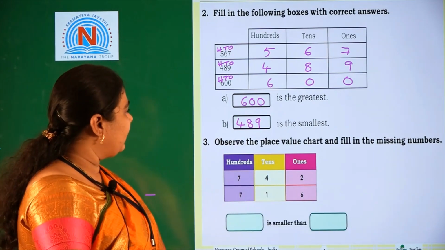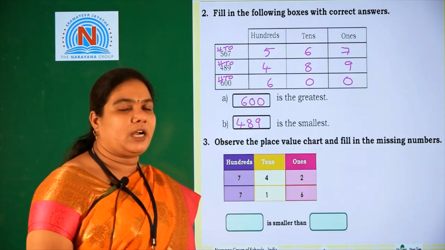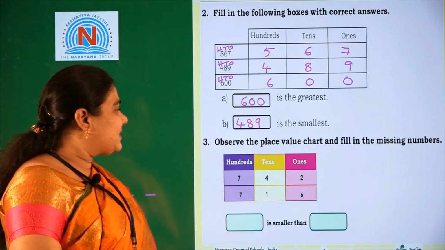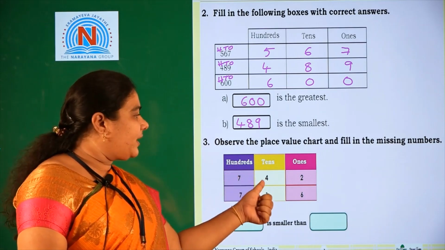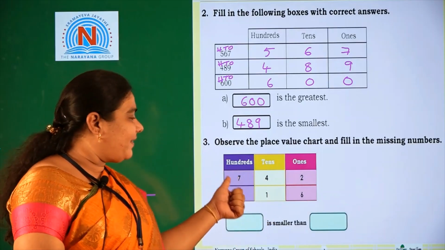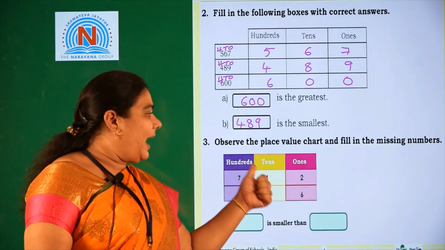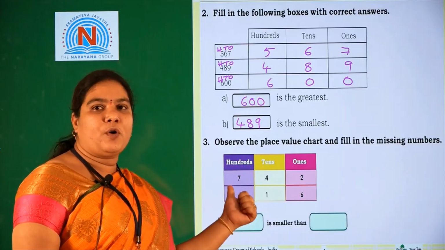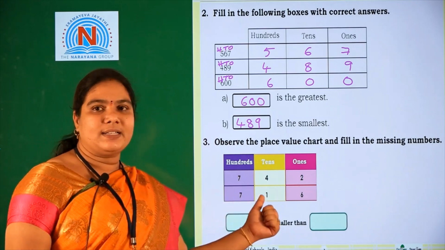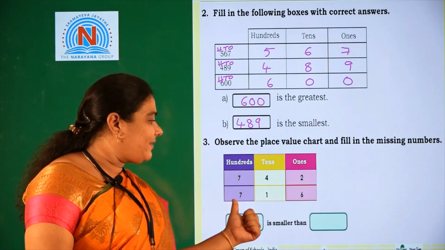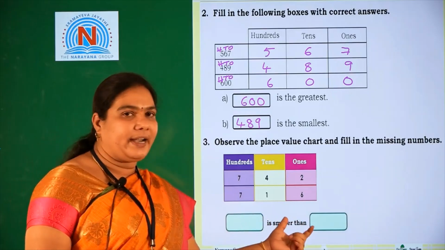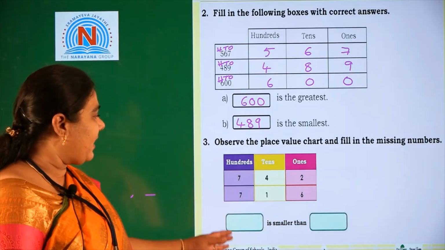Look at the third one: observe the place value chart and fill the missing numbers. Here some numbers are given: 7 is in hundreds place, 4 is in tens place and 2 is in ones place. How should we read the number? 7 in hundreds place means 700, and 4 and 2 we read together: 742. The next number is 716. So 742 and 716 we should write here. How should we write? Dash is smaller than dash. They ask for the smaller than.